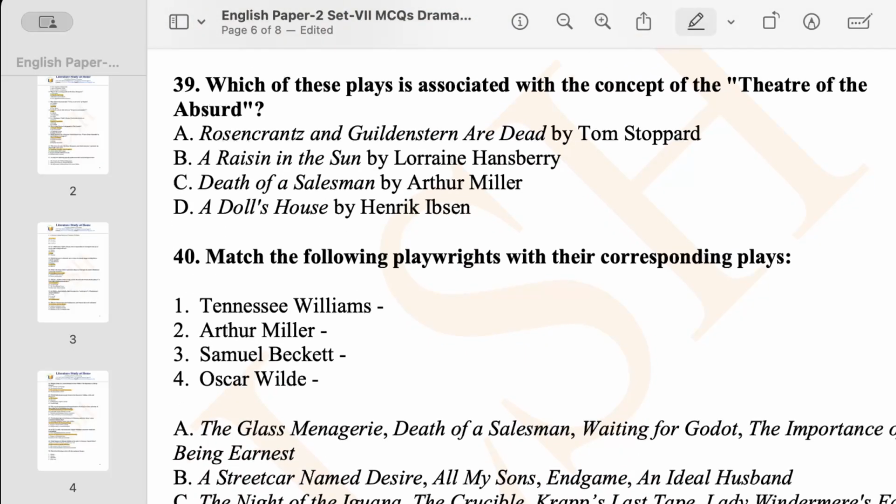Now, question number 39. Which of these plays is associated with the concept of theater of the absurd? This particular concept was very often cited. I think this play is a prime example, and I have already discussed that a writer wrote about those two characters. It is Rosencrantz and Guildenstern Are Dead by Tom Stoppard. So this is a prime example of theater of the absurd.